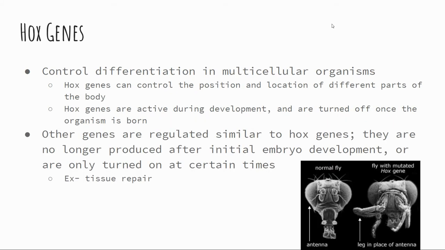All right, so Hox genes. Hox genes control differentiation in multicellular organisms. Hox genes can control the position and location of different parts of the body. Hox genes are active during development and are turned off once the organism is born. Other genes are regulated similar to Hox genes, and they are no longer produced after the initial embryo development or are only turned on at certain times.